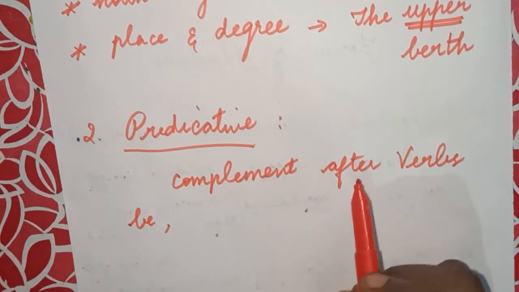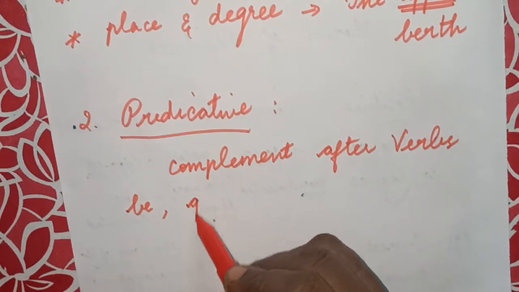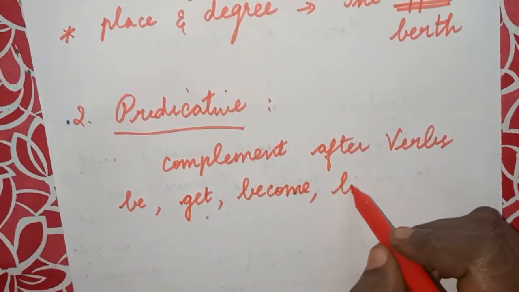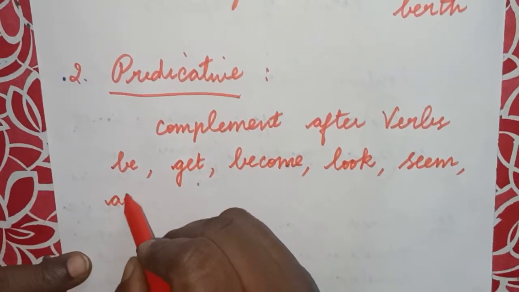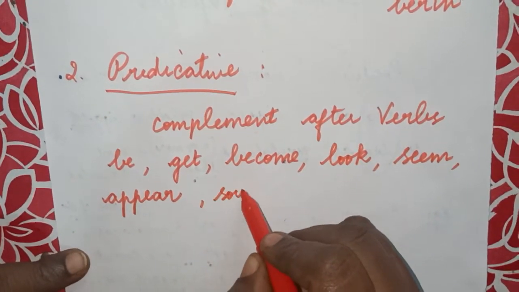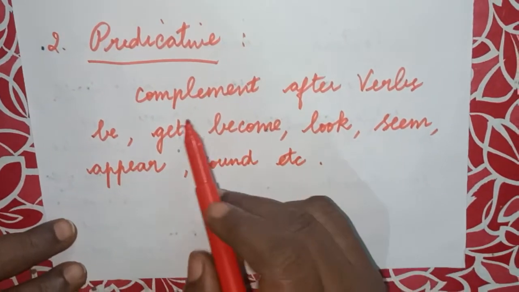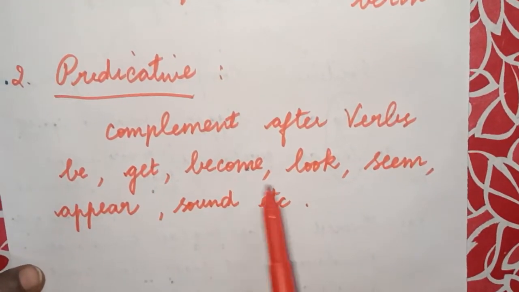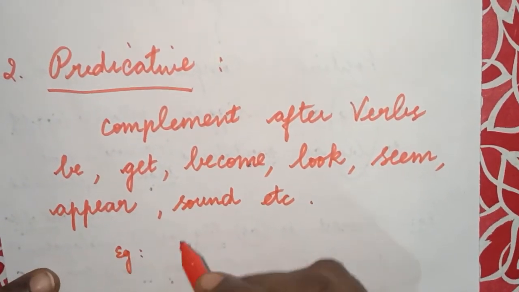So it's placed as complement after the verbs such as be verbs and get, become, look, seem, appear, sound, etc. For example, you can say you look